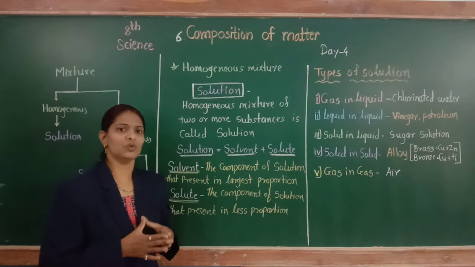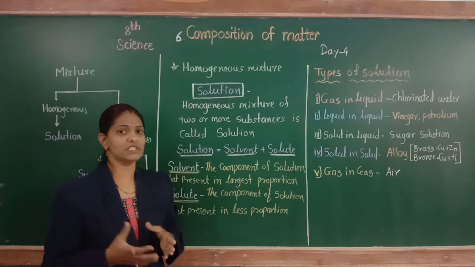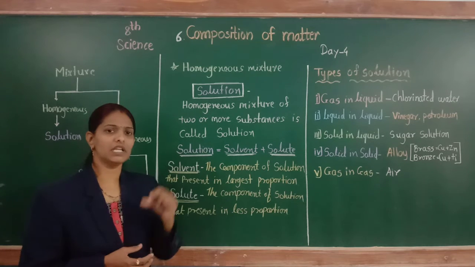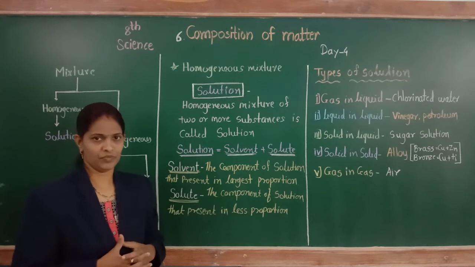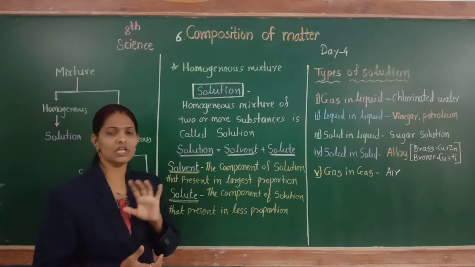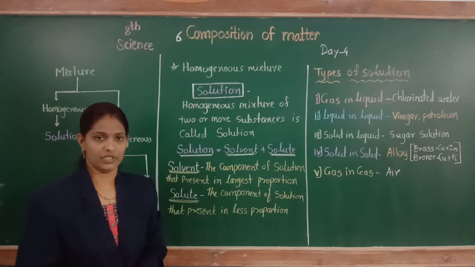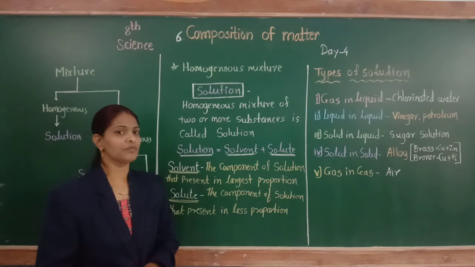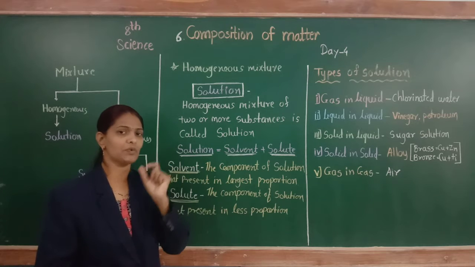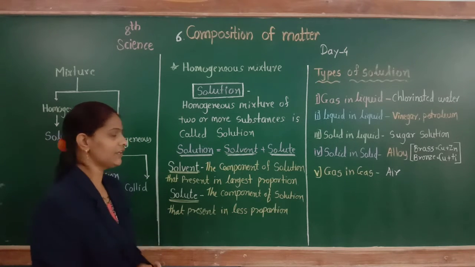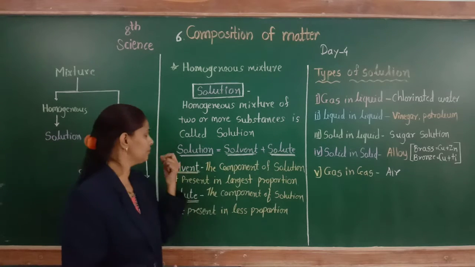In this solution, water is present in large proportion and salt is present in less proportion. So the water present in the solution is called the solvent, and the salt dissolved in water, present in less proportion, is called the solute.